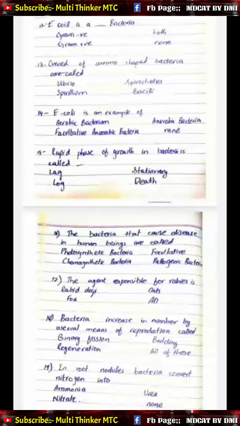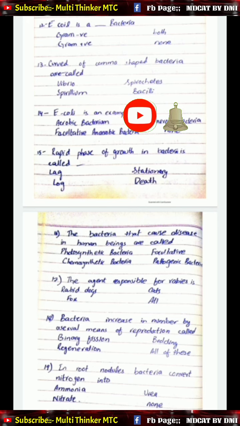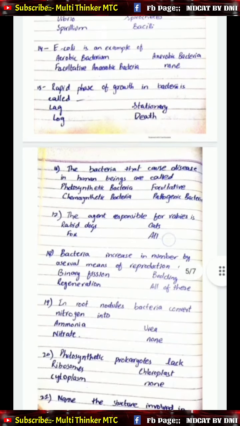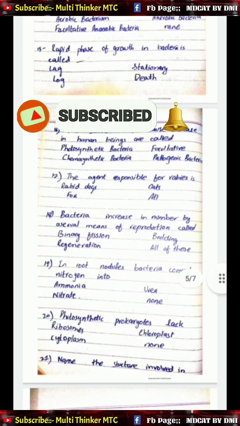13. Curved or comma-shaped bacteria are called A. vibrio, B. spirochetes, C. spirillum, and D. bacilli. 14 MCQs. E. coli is an example of A. aerobic bacterium, B. anaerobic bacterium, C. facultative anaerobic bacteria, and D. none.